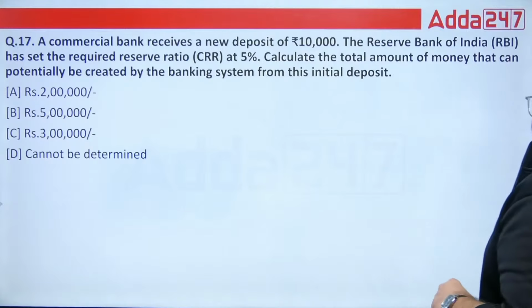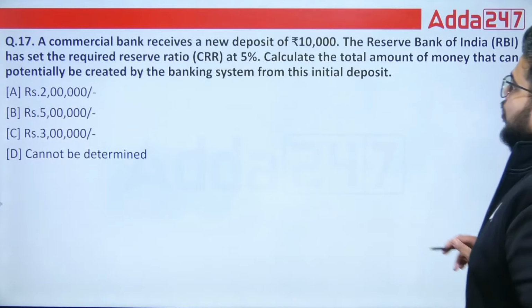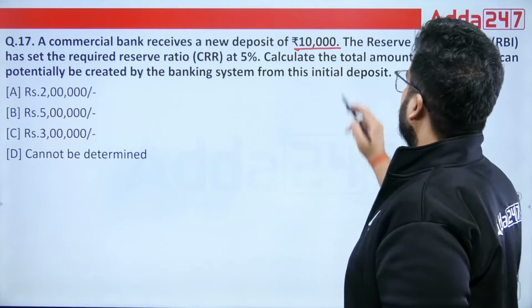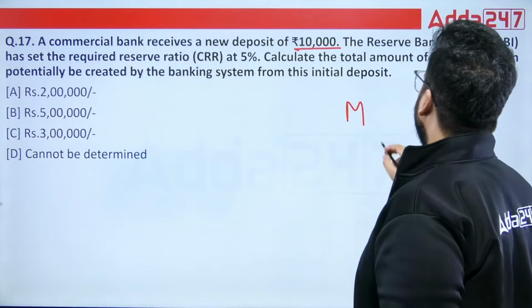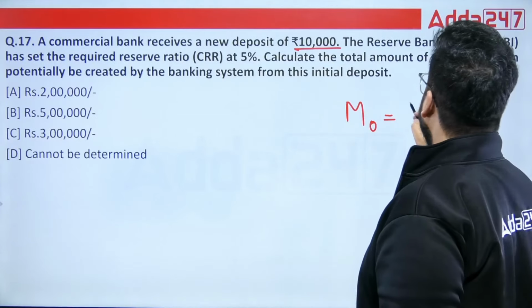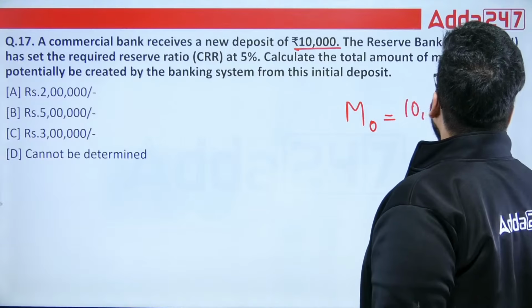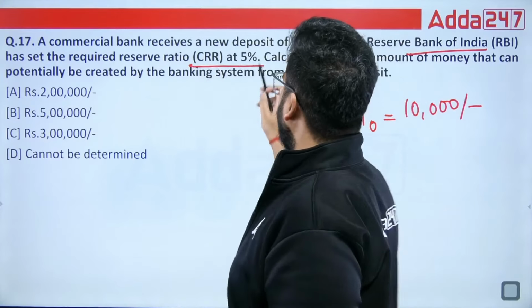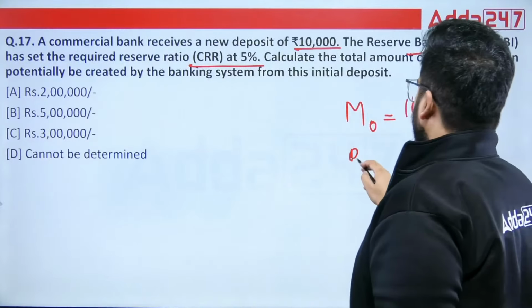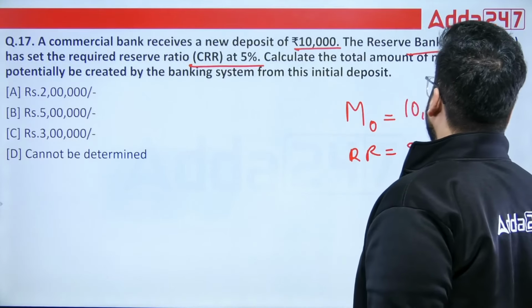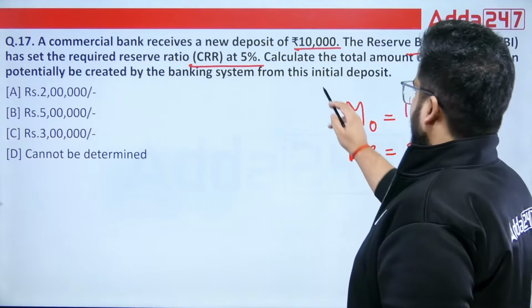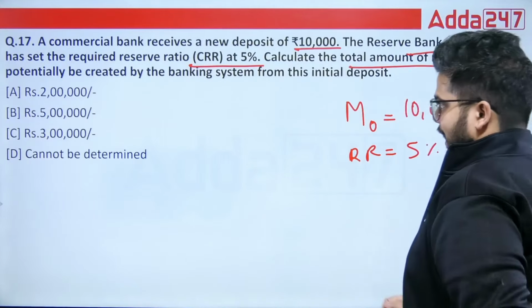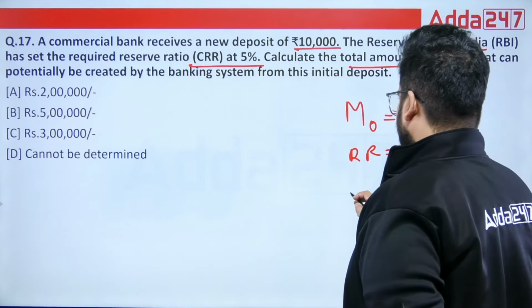So a commercial bank receives a new deposit of rupees 10,000. So the new, fresh deposit will be what? M0, the reserve money, that is 10,000. And the RBI has set a reserve ratio, CRR, at 5%. So the reserve ratio is 5%. You have to calculate the total amount of money that can be potentially created by the banking system by